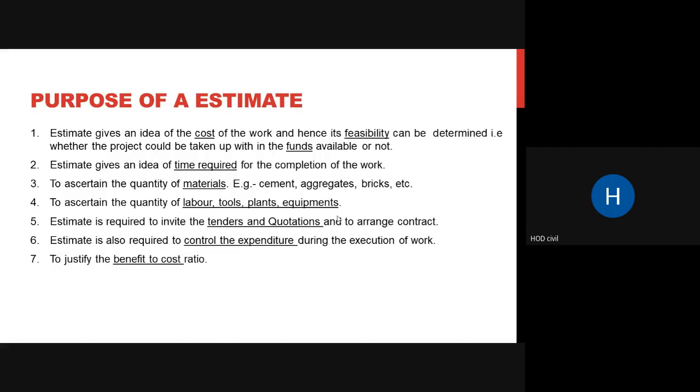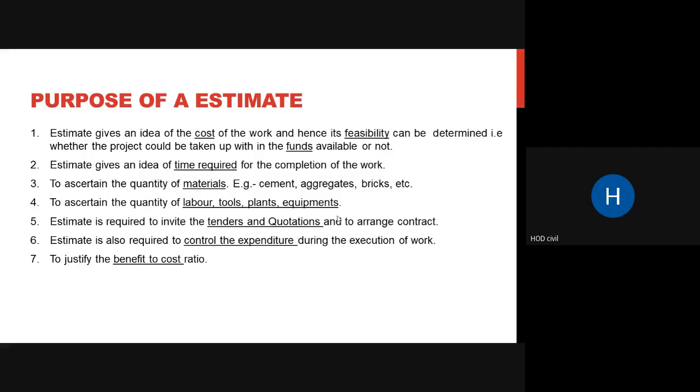Then seventh is to justify the benefit to cost ratio. What is the benefit if I build this project? What is the cost that is going to be incurred? Your benefit should always be more than the cost, so the ratio should always be greater than 1. Depending on your project, you can set your benefit to cost ratio and assess whether your project is going to be beneficial, or whether you will have to pay from your pocket, and then it will be a huge loss for you.